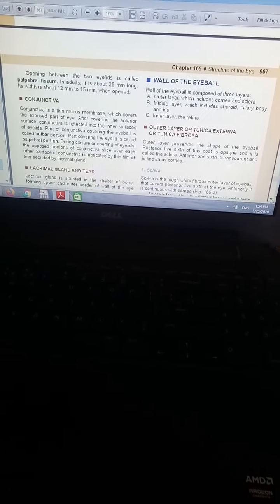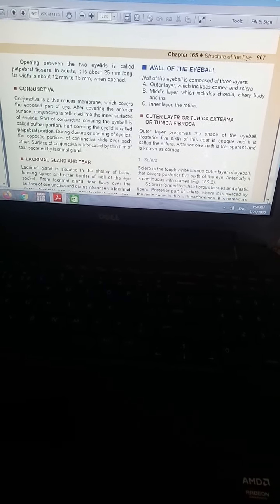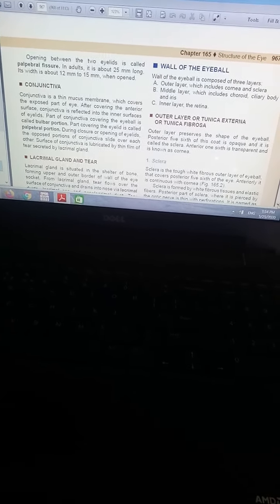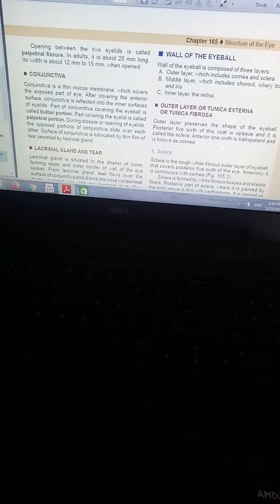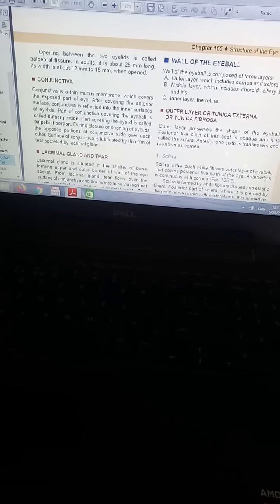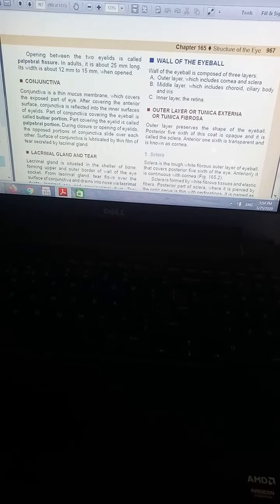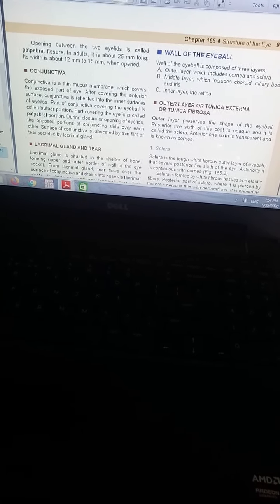So next is the opening between the two eyelids, which is known as the palpebral fissure. In adults it is about 25 mm long and about 12 to 15 mm wide when it is open.